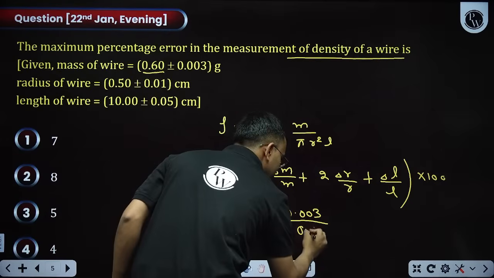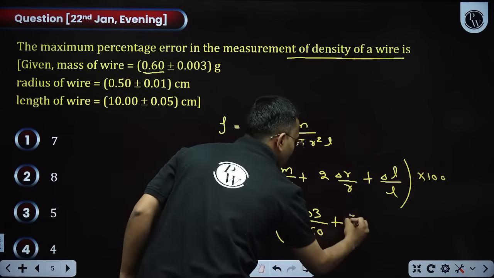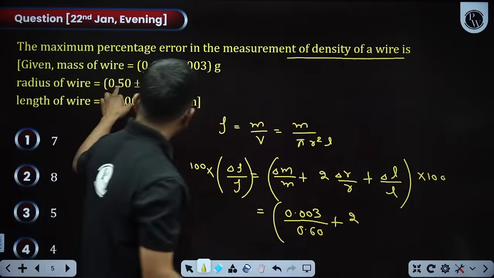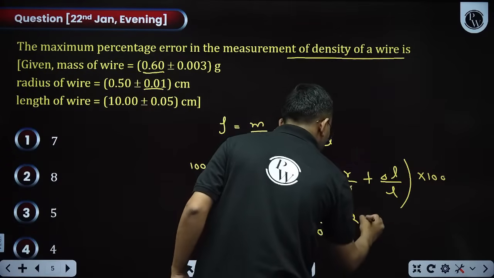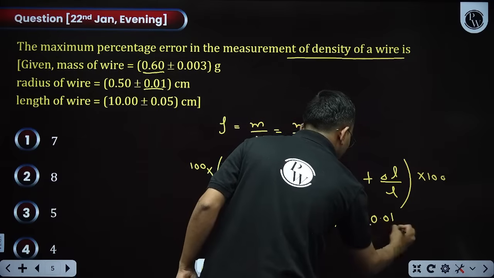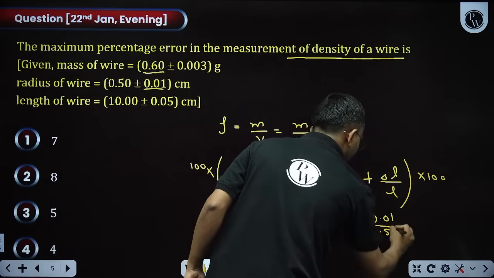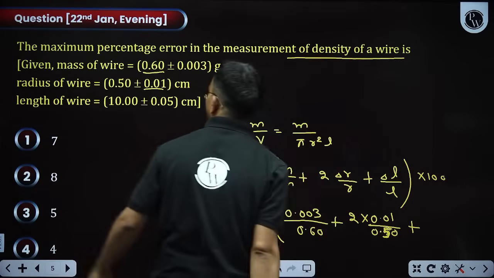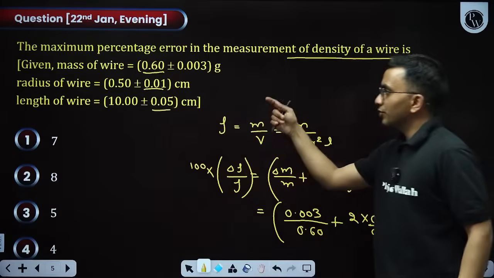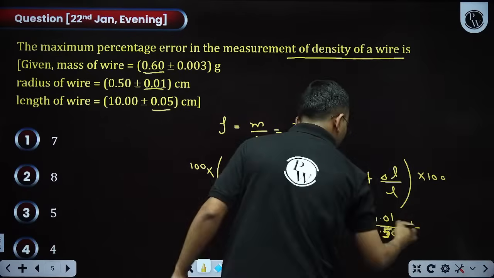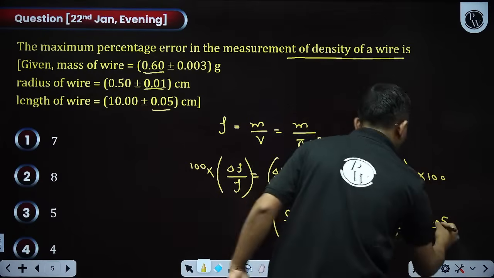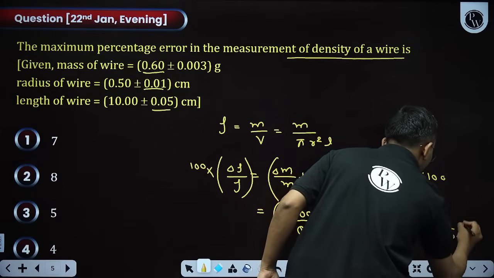So 0.03 divided by 0.60, plus 2 times delta R, which is 0.01 divided by R, which is 0.50. So 0.01 divided by 0.50, this is 5. Plus what is delta L? Delta L is 0.05, so 0.05 divided by L, L is 10.00, into 100.